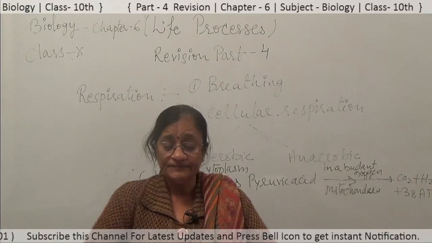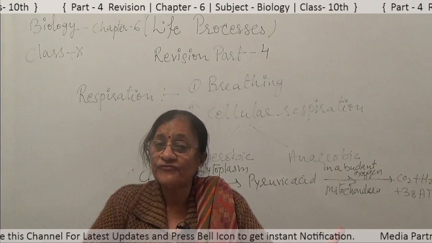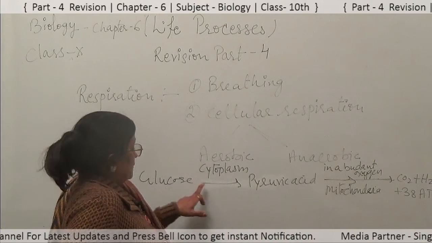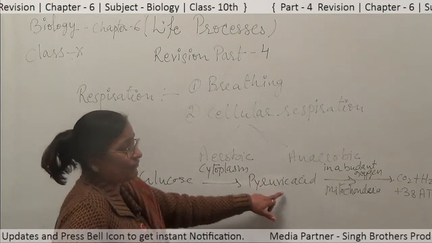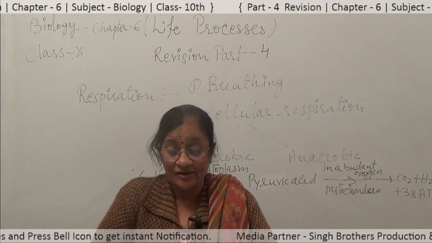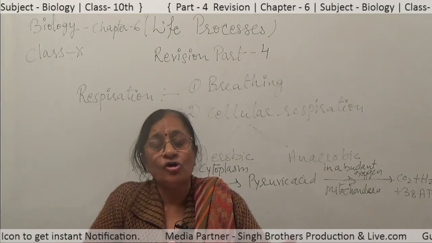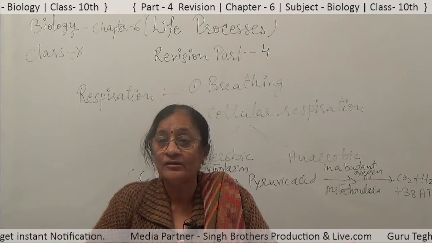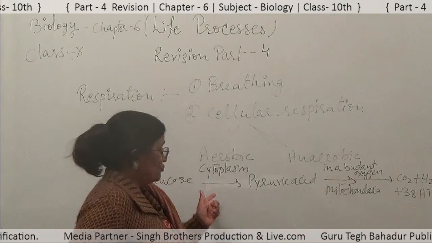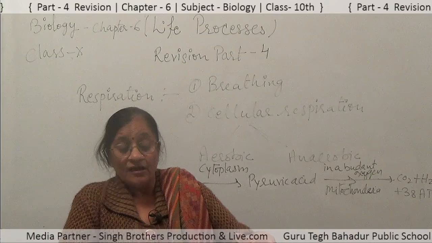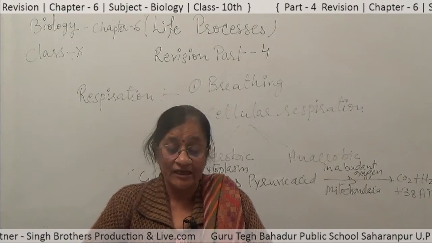So we see that aerobic respiration consists of two steps. The first is the change of glucose to pyruvic acid. This is called glycolysis. The conversion of glucose into pyruvate occurs in the cytoplasm of the cell. The second step is called the Krebs cycle.